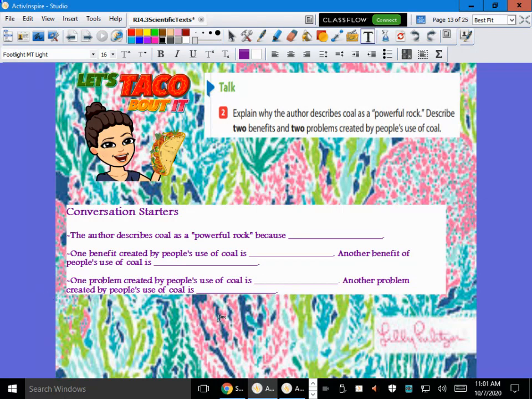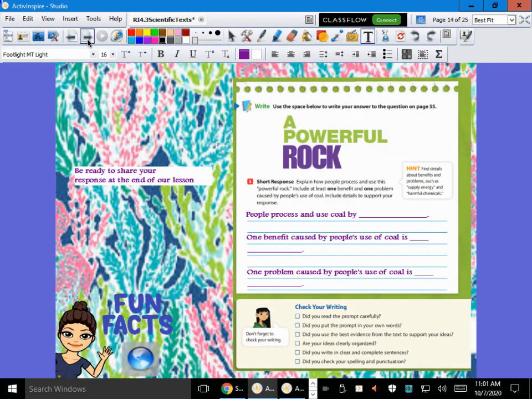Another problem also is that it's not only polluting the air, it's also polluting the land and the water. That pollution can get up in the air and come down in the form of what? Remember we said when it rains and there's pollution in those droplets? Acid rain. And that is very harmful to plants and animals for sure.